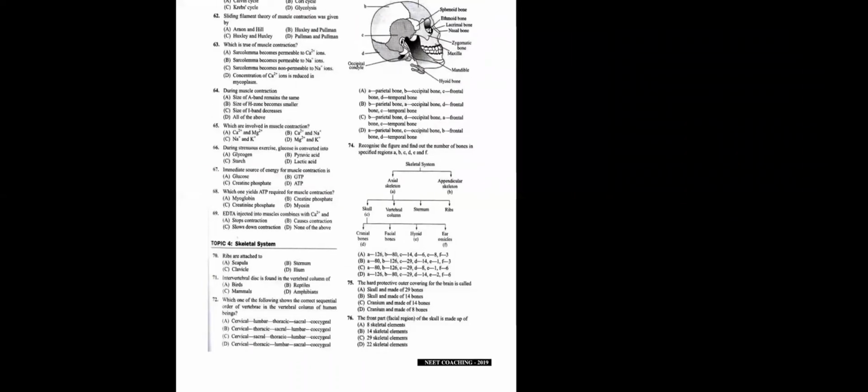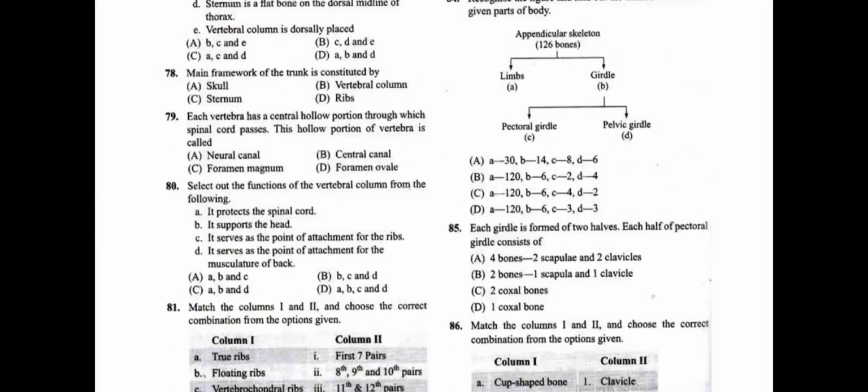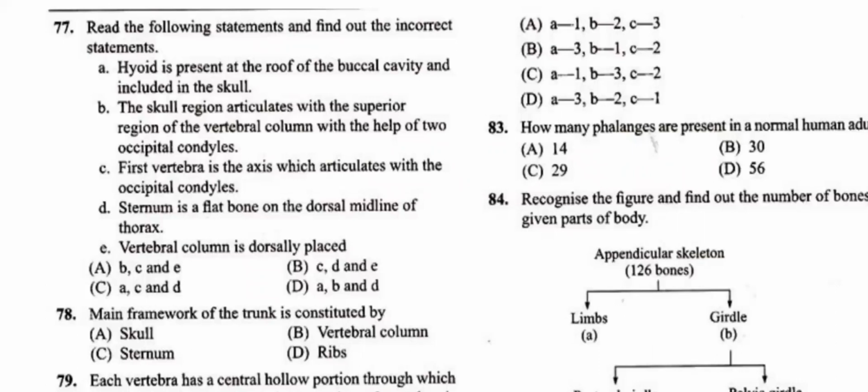Question number 77, read the following statements and find out the incorrect statements. You need to find incorrect statements, students. First one, hyoid is present at the roof of the buccal cavity and included in the skull. Right, hyoid is present in the skull but not in the roof of the buccal cavity. Hyoid is one bone that is not joined to any other bones and is present towards the base of the buccal cavity. So statement A is wrong, students.